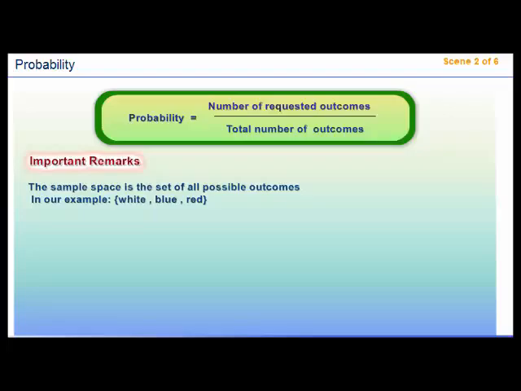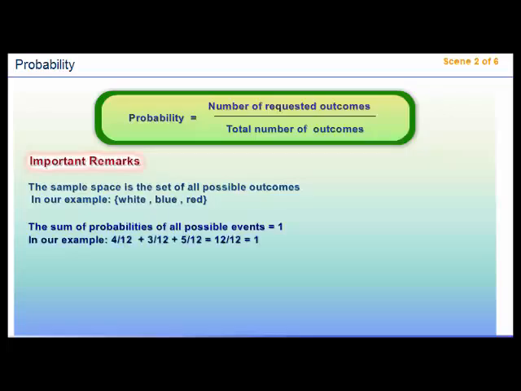2. The sum of probabilities of all possible events equals 1. In our example, 4 over 12 plus 3 over 12 plus 5 over 12 equals 1.